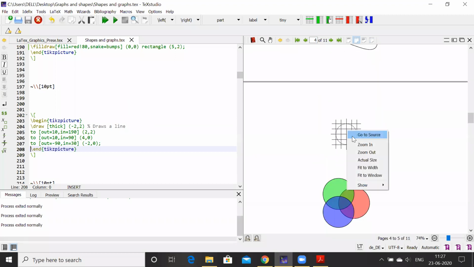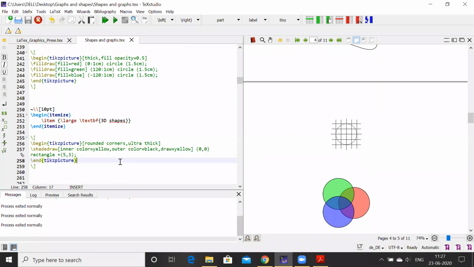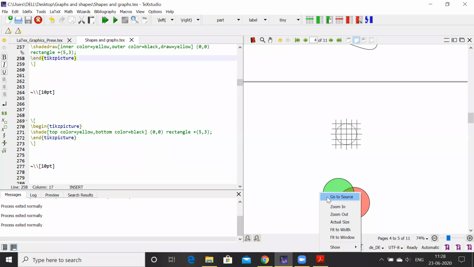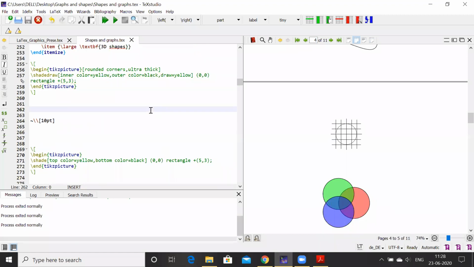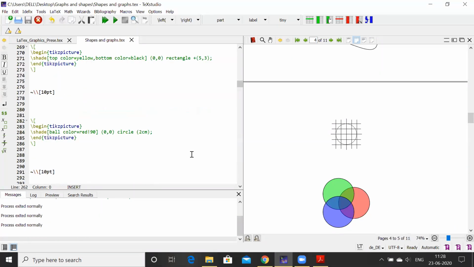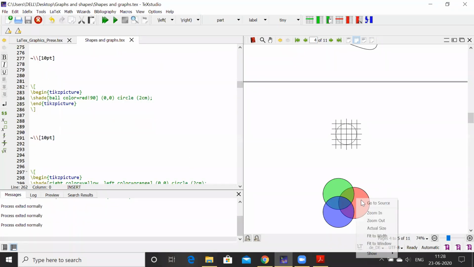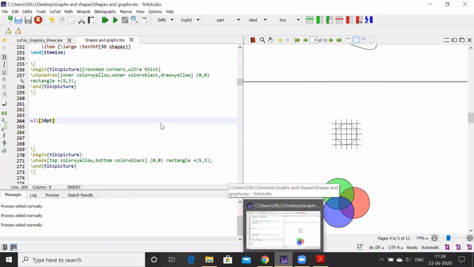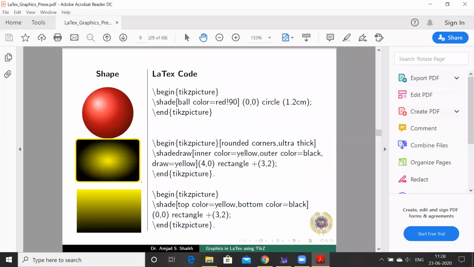Now, next thing is rounded corners. So this shape with this graphics you can get. Another one I just wanted to show is these shapes. Yeah, the shapes which are 3D shapes.